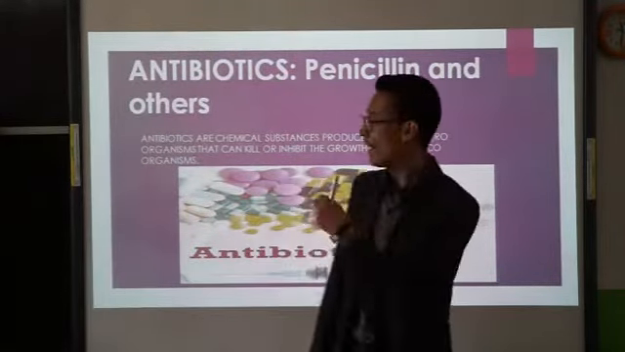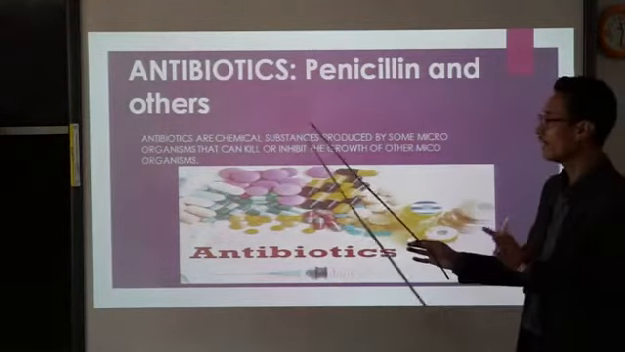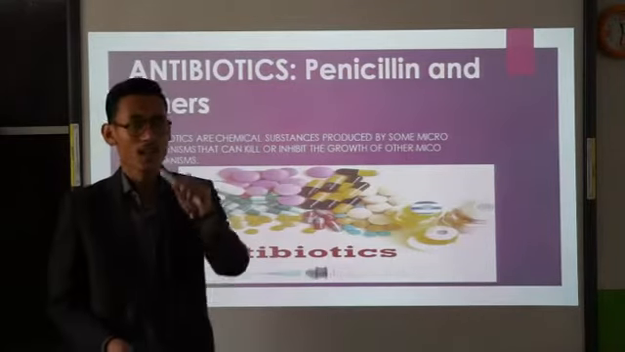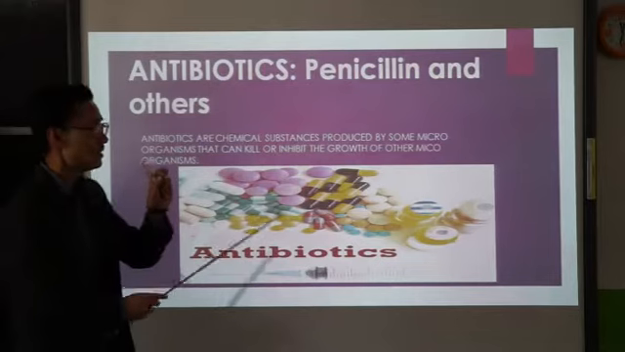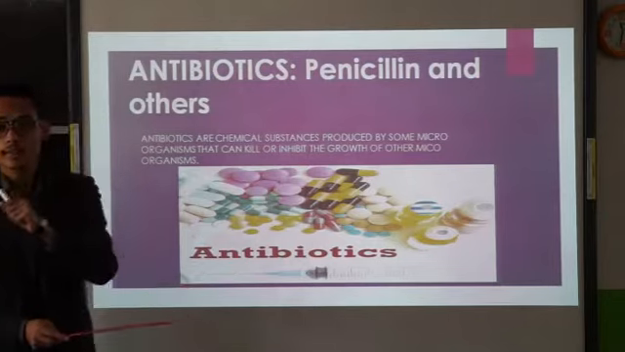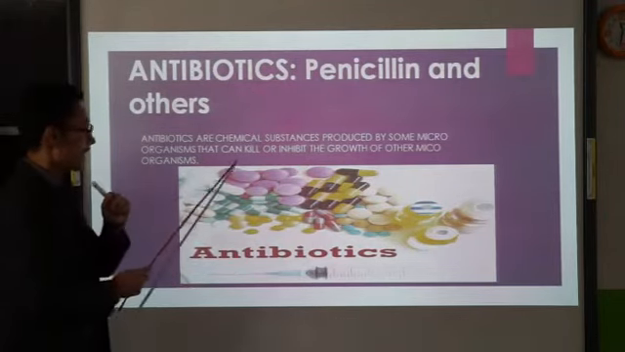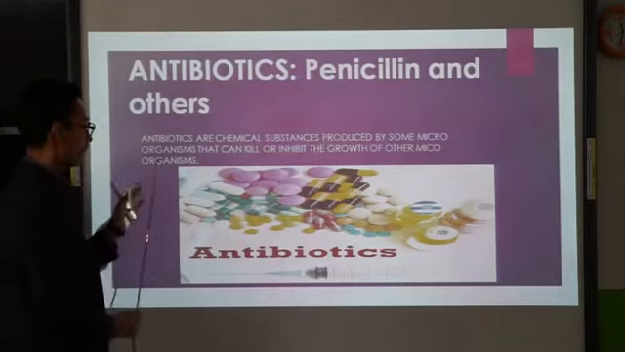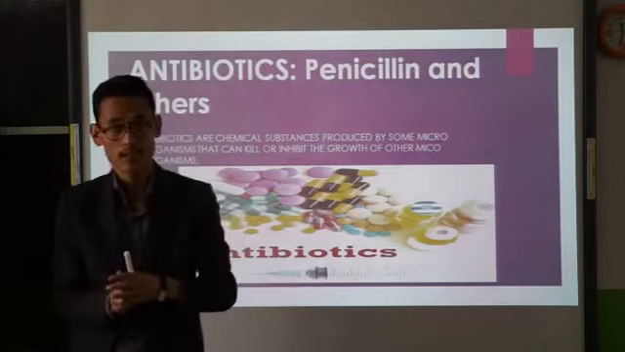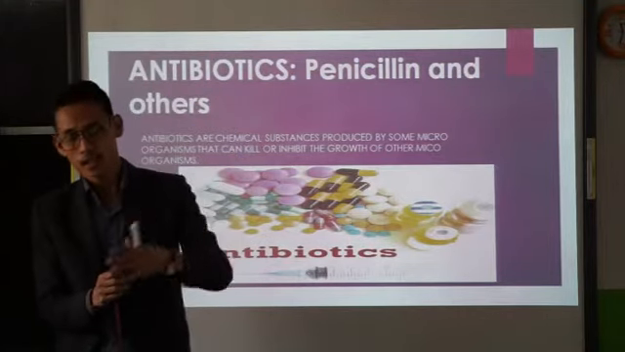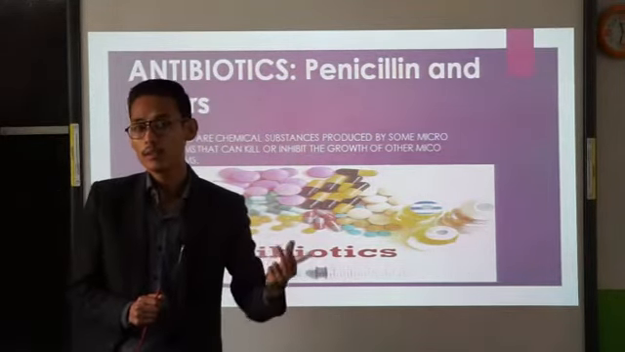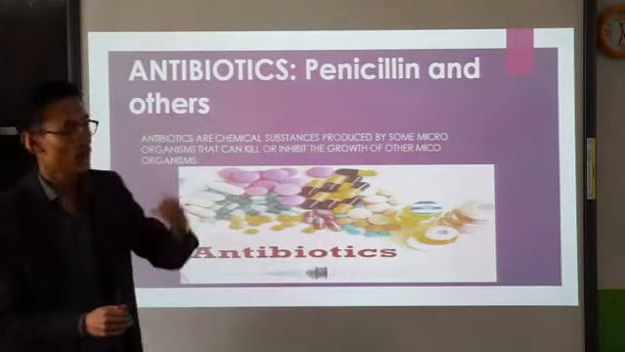Antibiotics. What are antibiotics? Antibiotics are chemical substances produced by certain microorganisms. And remember, these substances are produced by certain microorganisms like bacteria that can kill or inhibit the growth of other microorganisms. Listen carefully. They can be produced from fungi also, or even from bacteria, that will kill or inhibit the survival of other microorganisms. So we'll go into details.